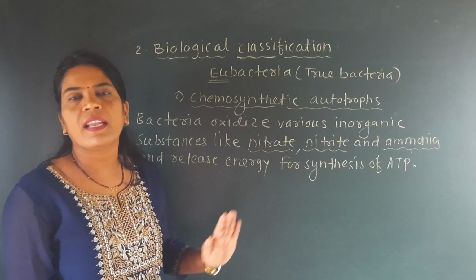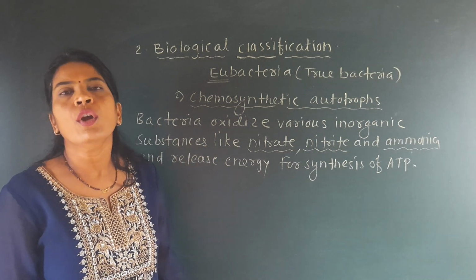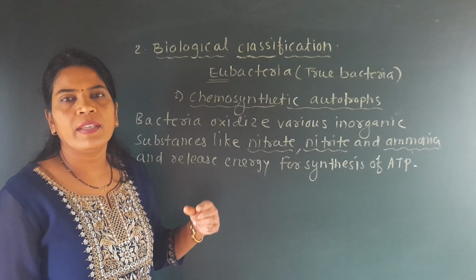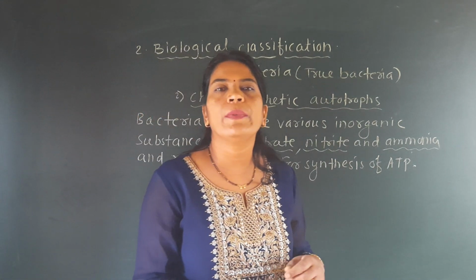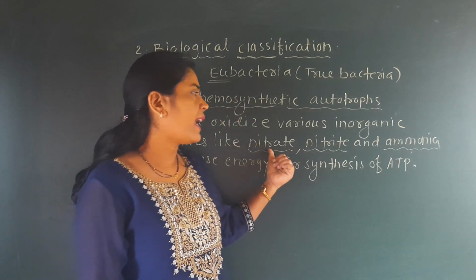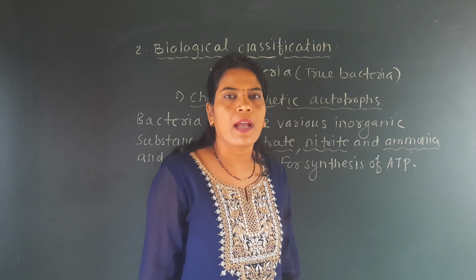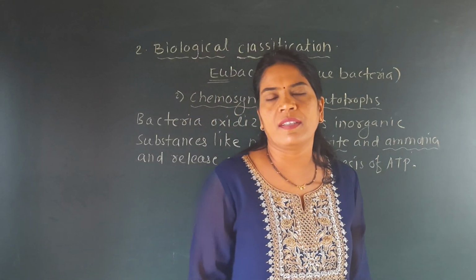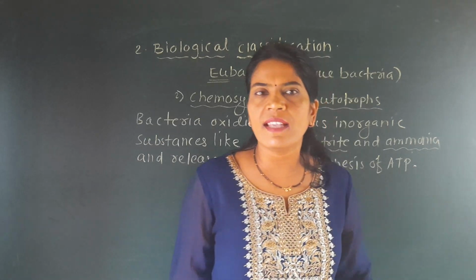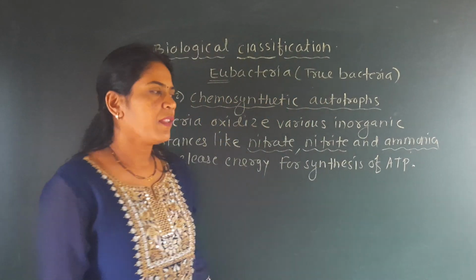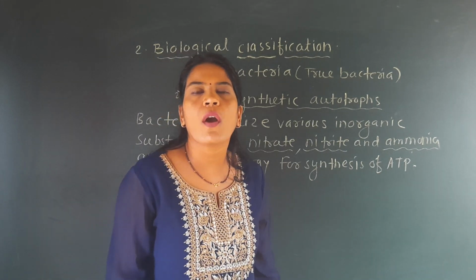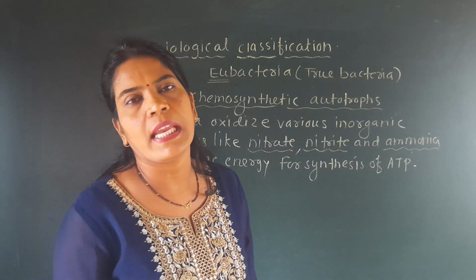They do not use sunlight, they do not have the chlorophyll a pigment, but they prepare their food with the help of oxidation of various inorganic molecules in their body, and it includes nitrate, nitrite and ammonia. They oxidize these three molecules, and by oxidation there will be energy release, and with the help of this energy, they prepare their food in the form of ATP molecules. That's why we call it a chemosynthetic autotroph.